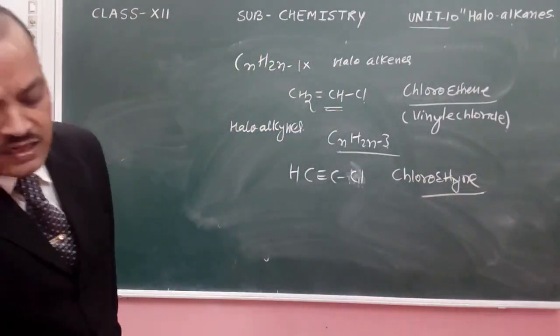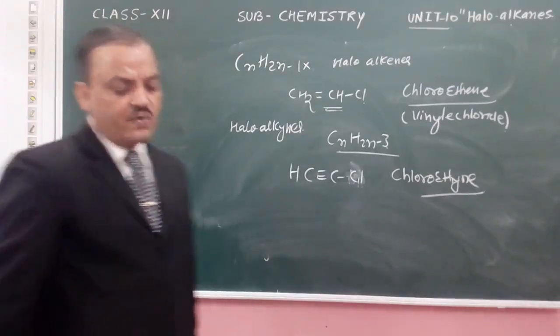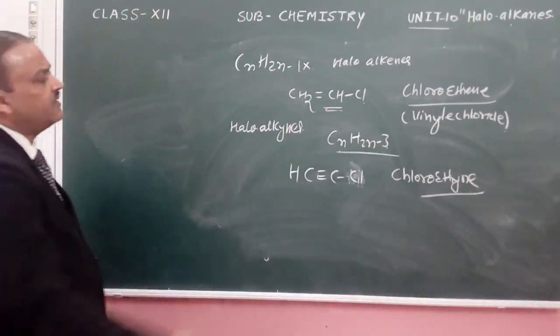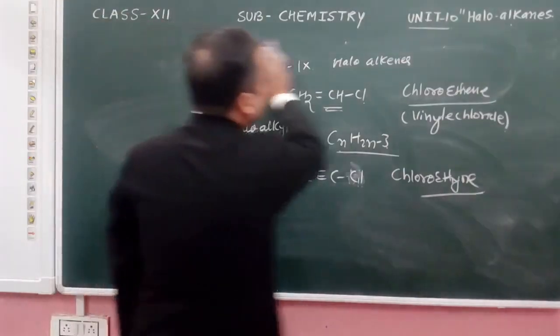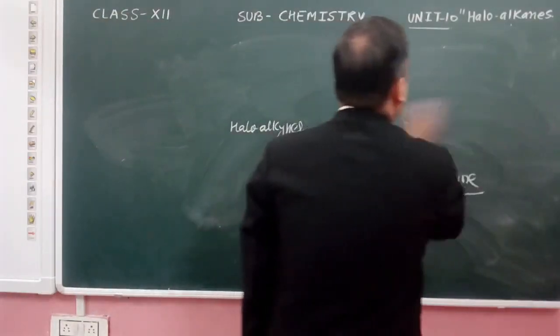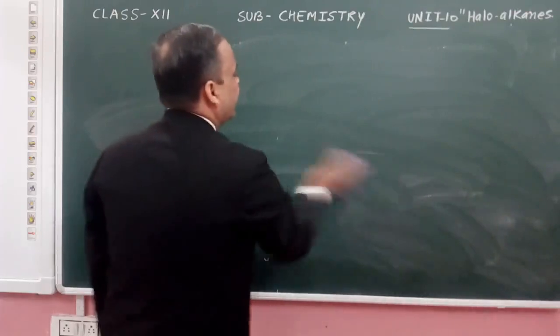Now another set of compounds which we have are considered aromatic halogen compounds. Just see what is included in this.